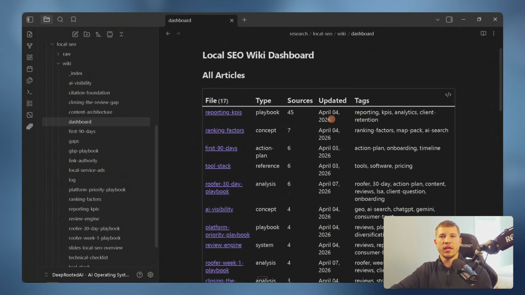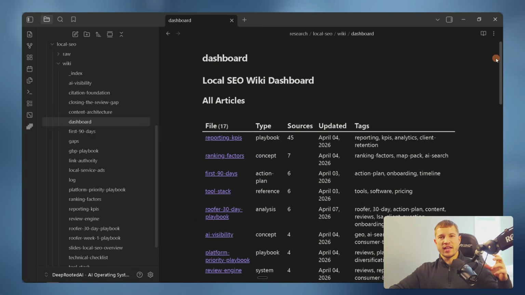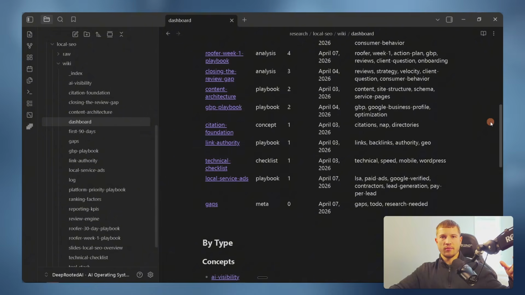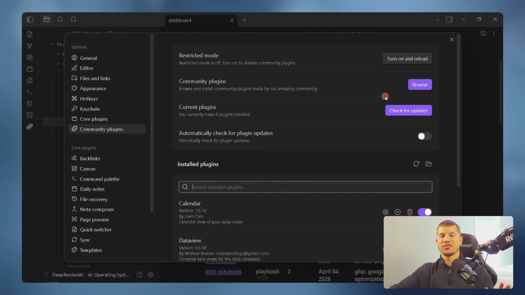So anytime we use that wiki ingest skill that you guys saw earlier, and if it has front matter, which it always will, it will automatically update this dashboard. There's no manual tracking, so I can see which articles have gone stale, which have the most sources. So like reporting KPIs is a ton of sources, but something like AI visibility only has 4. So that might mean that this topic might need a little bit more attention, but this just adds another autonomous layer for your wiki. As far as installing this, I might sound like a broken record, but I want to make sure that I cover this for you guys so there's no confusion.